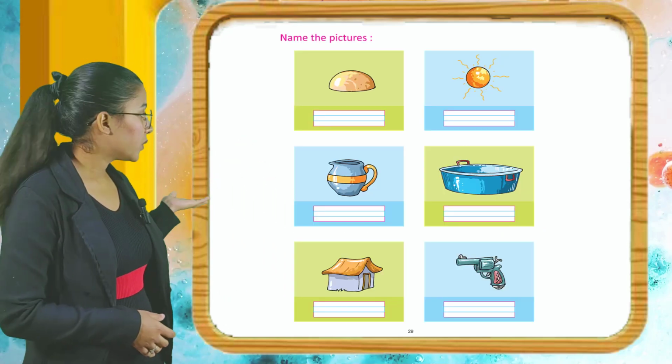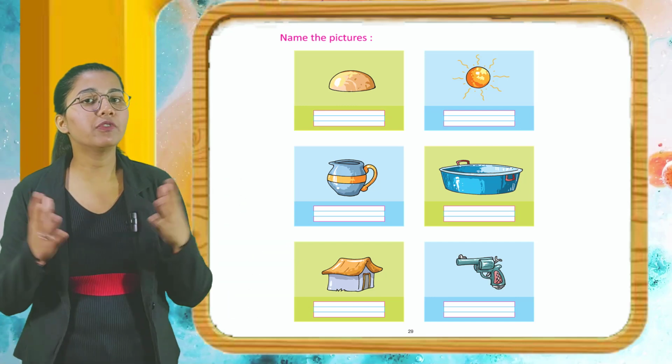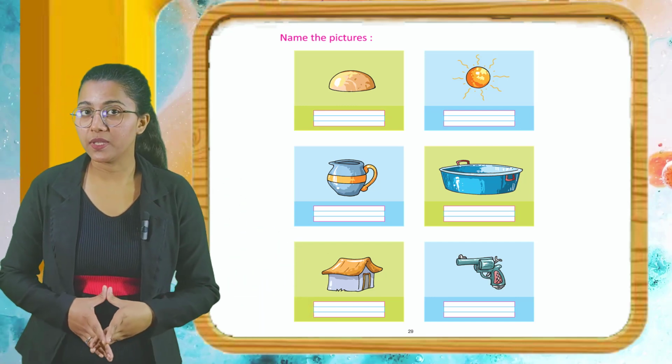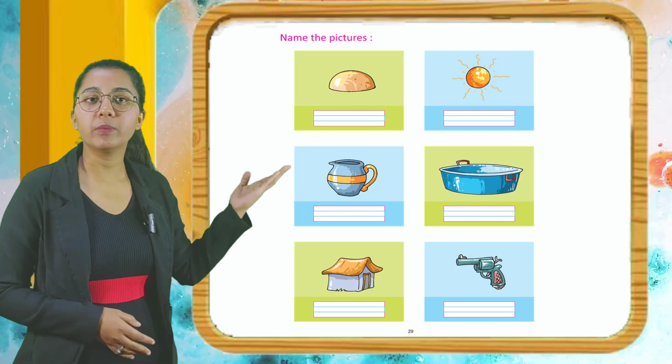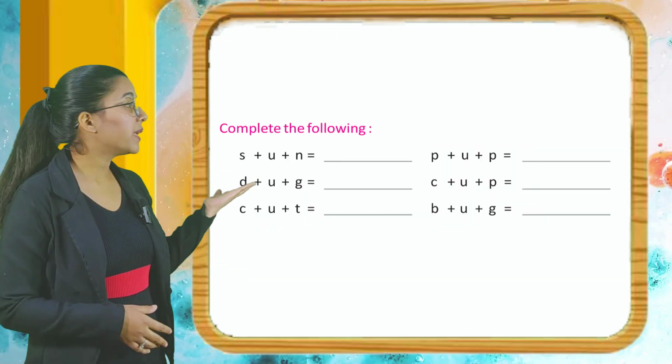So students, here you can see some pictures. You have to first observe them very carefully and then name them in the given blank. Now we have complete the following.